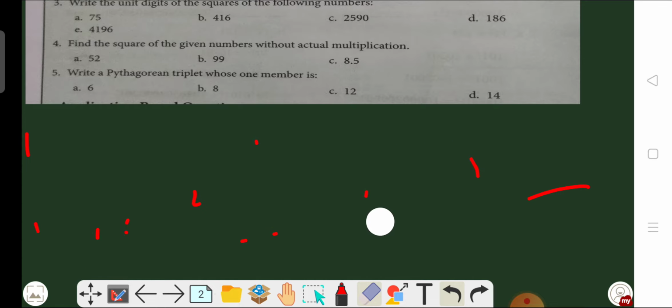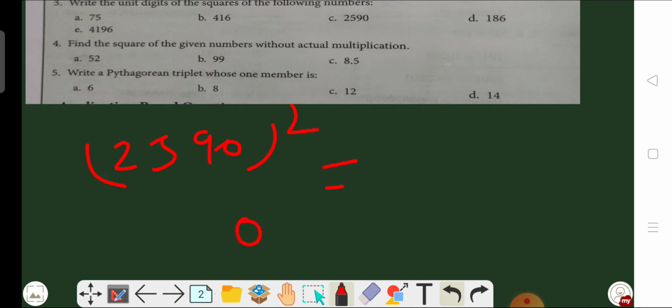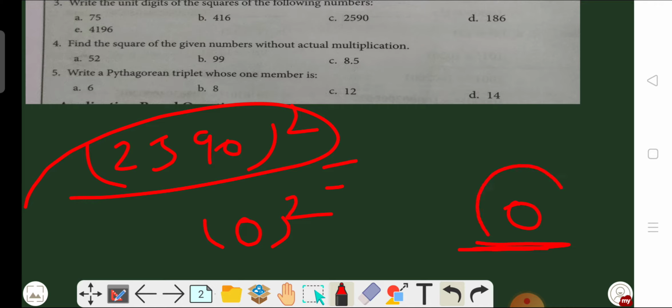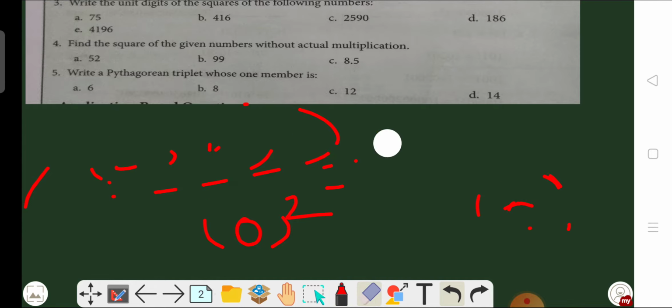For example, if you have the number 2590 and you square it, the unit place is 0. If you square 0, again the unit place is 0. So after squaring 2590, you will get unit place 0 as your answer. So this is the solution of your third question, beta. Now come to question number fourth.